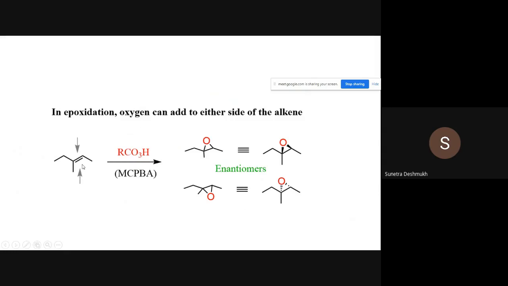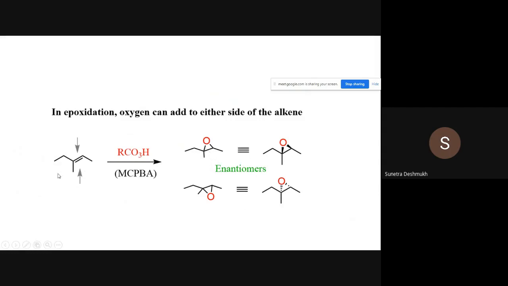Next example, oxygen can add to either side of the alkene. Now here we have taken an unsymmetrical olefin, an open chain unsymmetrical olefin, with RCO3H, metachloroperbenzoic acid. Here you can pay attention: epoxidation occurs from above. Oxygen can approach from the top face of the olefin as well as from the bottom face of the olefin. So you can write it both ways.